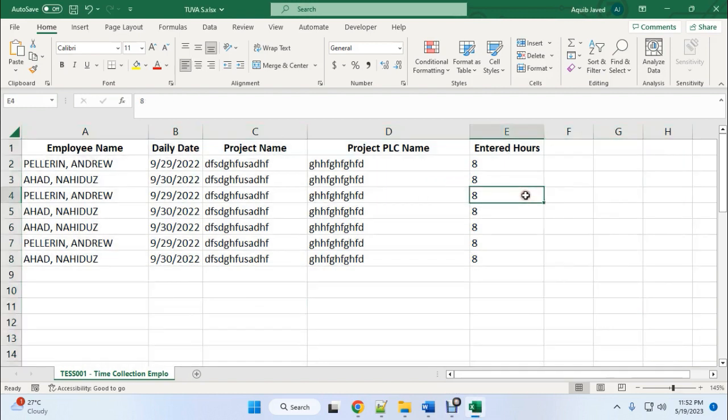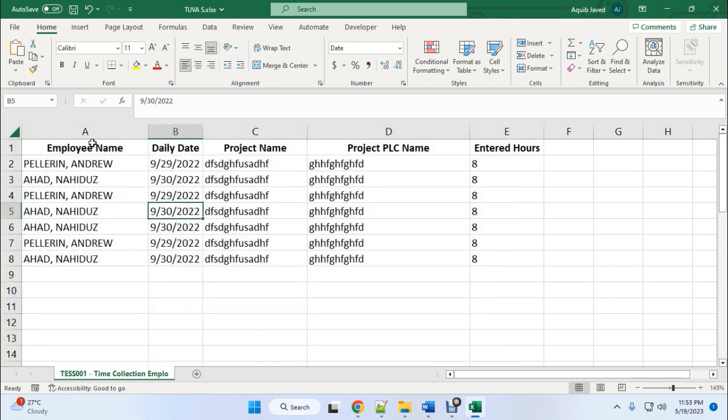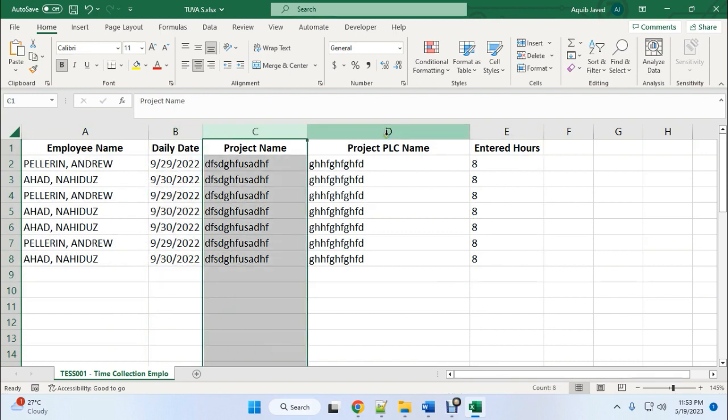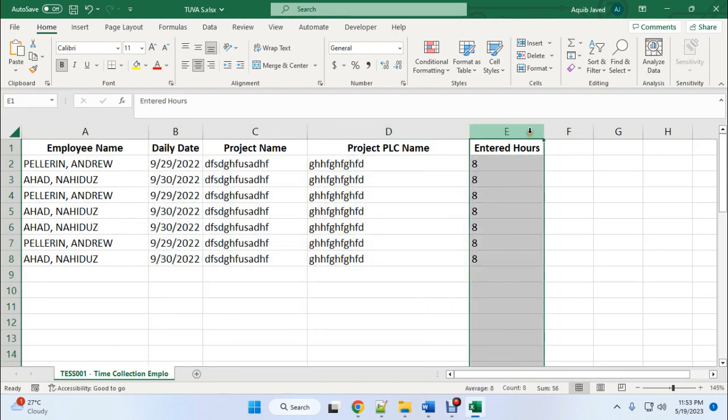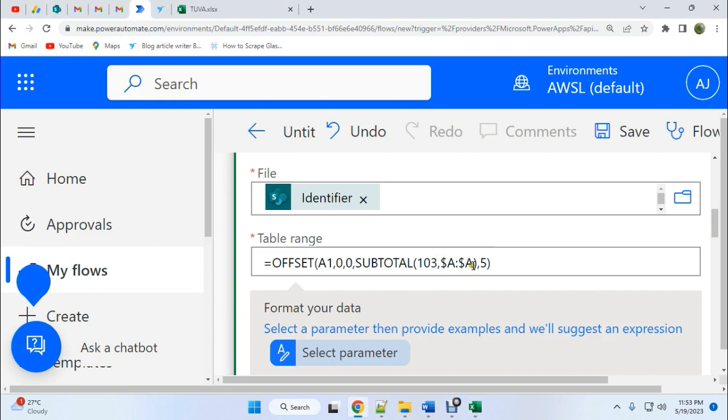Right now there are 5 columns, and imagine you will get the file regularly within 5 columns, and the data format should look like, I mean, employee name, daily date, project name, project PLC name, and entered hours, and the format should be the same. Then it will work perfectly. So that's why I wrote 5 here. Otherwise you can increase or decrease the number here.